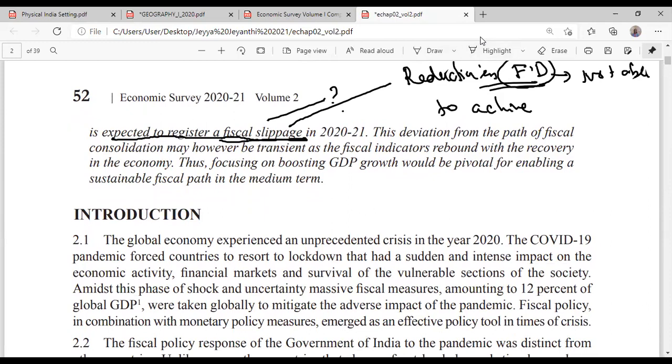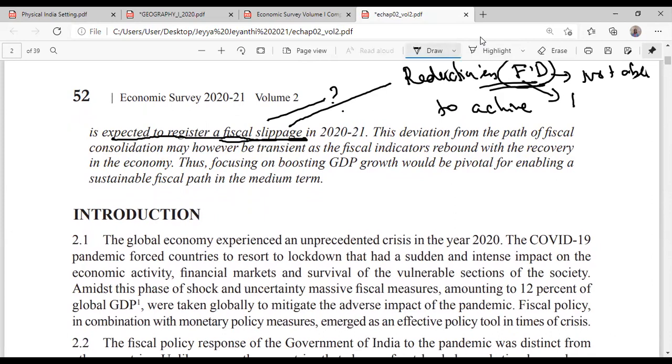That's very simple. Deficit means I don't have money. The government will borrow and spend, isn't it? So fiscal deficit means the government is doing a lot of borrowing, spending more than its income. That borrowing is known by the name fiscal deficit.